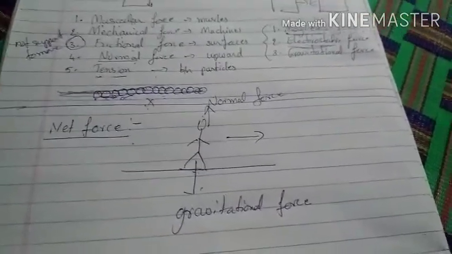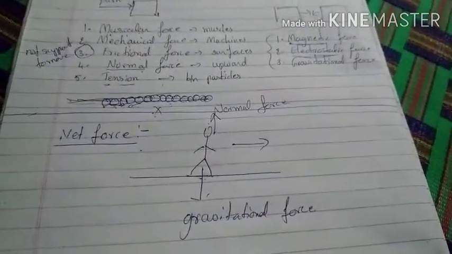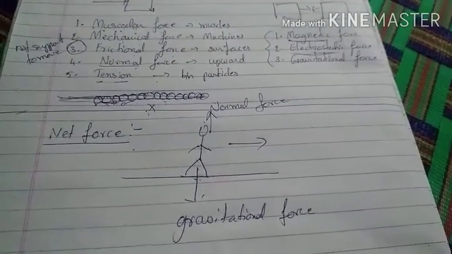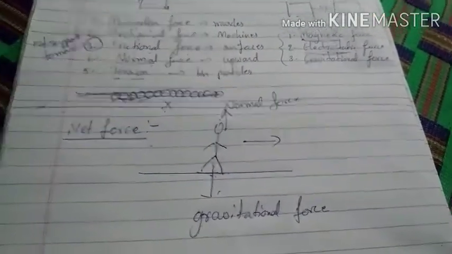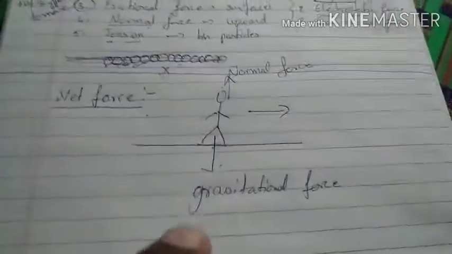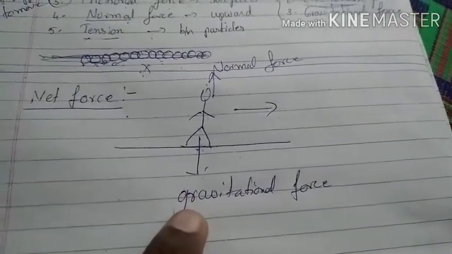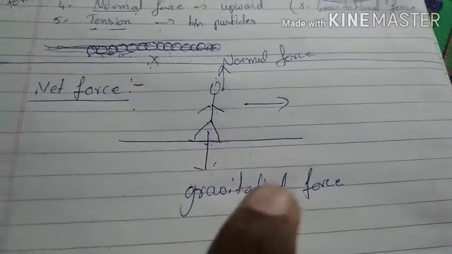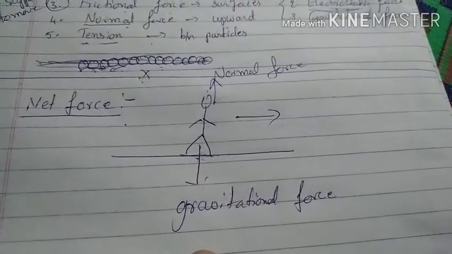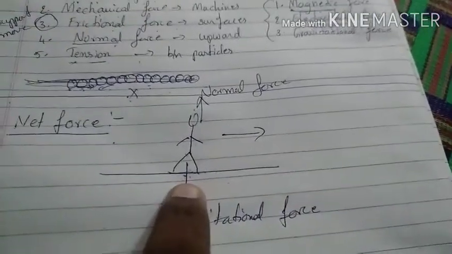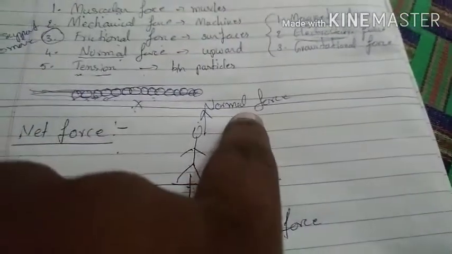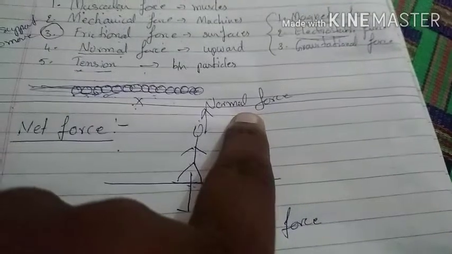On this planet, in every action, we can escape any type of force, but it is not possible to escape gravitational force. So every body definitely has a gravitational force downwards. When the body is in contact with the base, the base will provide an upward force on the body, and it is called normal force.